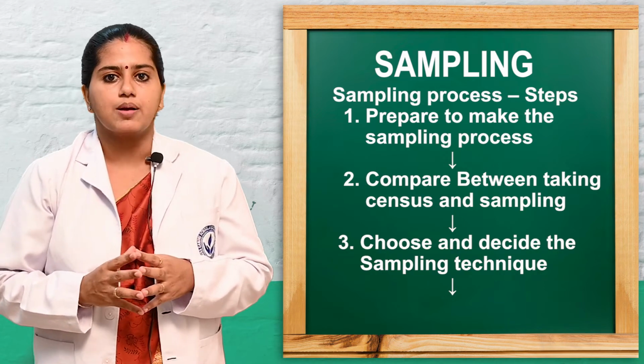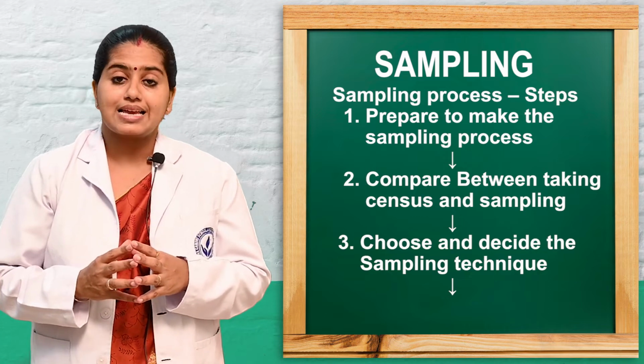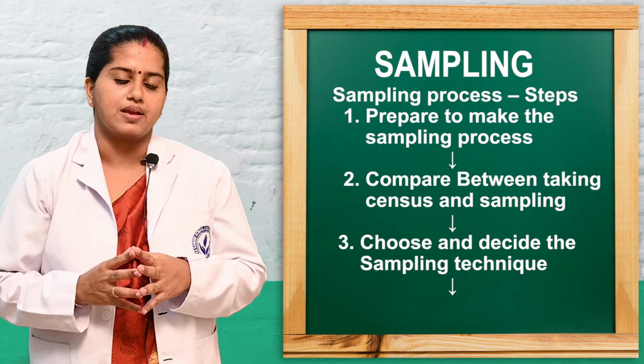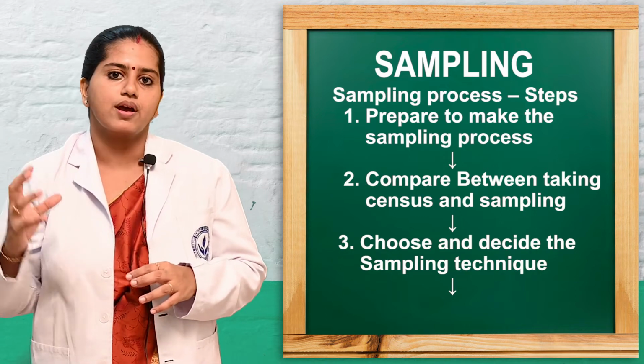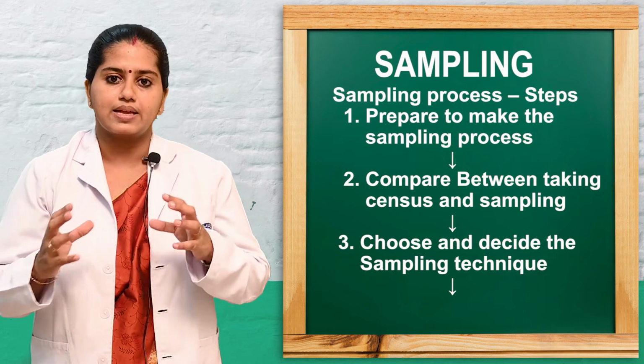Then, in the second step, we have to compare the census and the sampling. So what is the population, how we will take the census of the population, how we are going to do the sampling technique. So that we have to see.